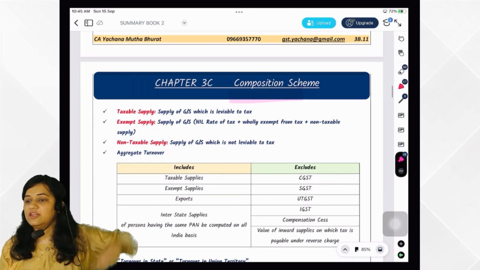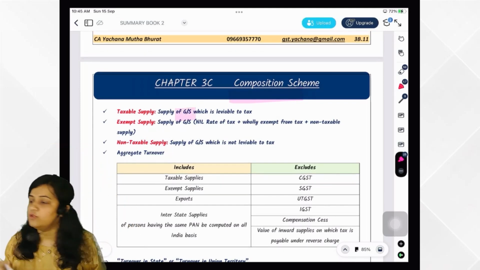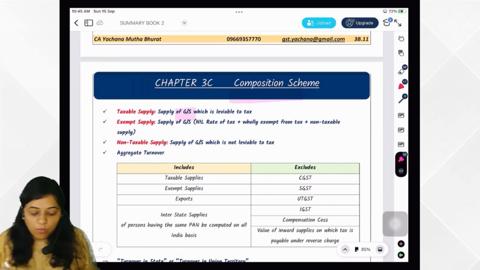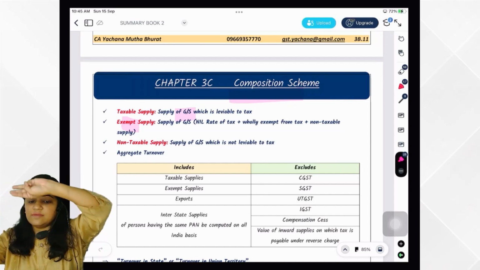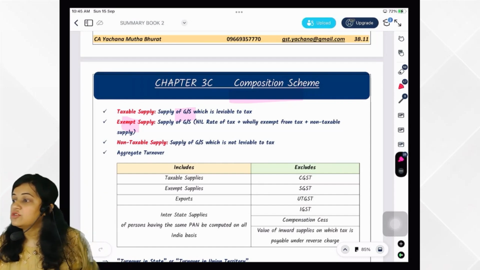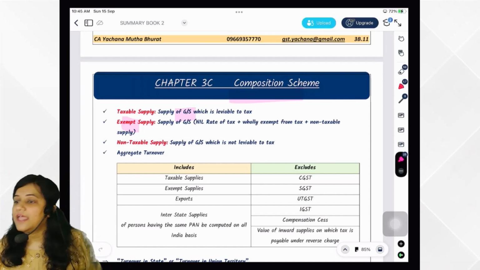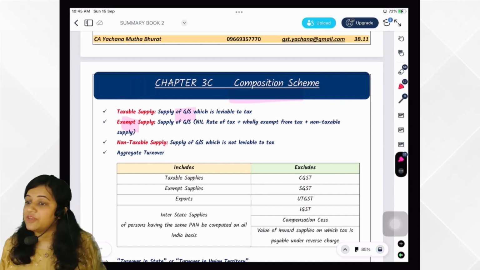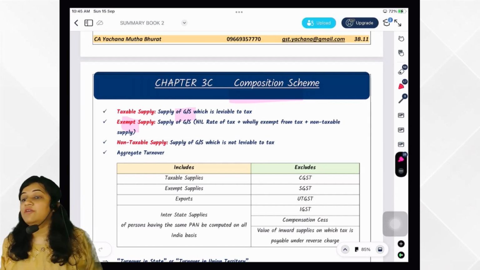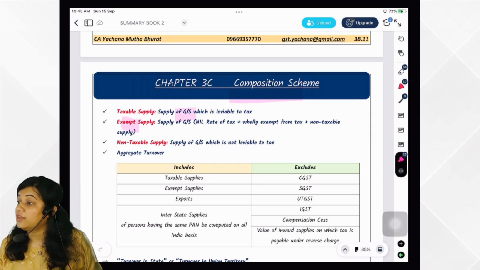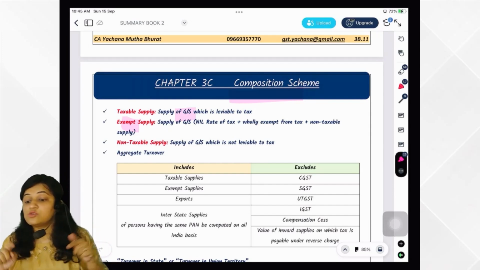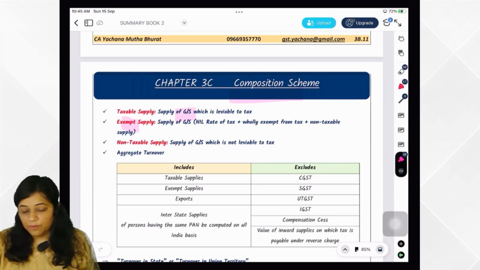So we will see 3 definitions. What do you mean by taxable supply? The goods or services leviable to tax. What do you mean by exempt supply? 3 things come in case of exempt supply: nil rated supply, wholly exempt supply, and non-taxable supply. So non-taxable supply is under exempt supply by way of definition of exempt supply. So whenever you are doing the calculation of aggregate turnover or turnover in the state or union territory and non-taxable supply is given, you have to include it. Got it? Perfect. Very good.